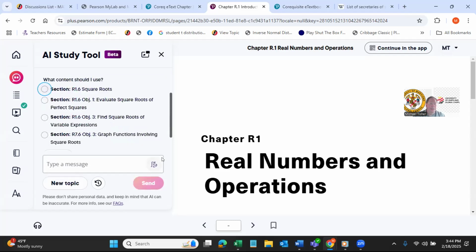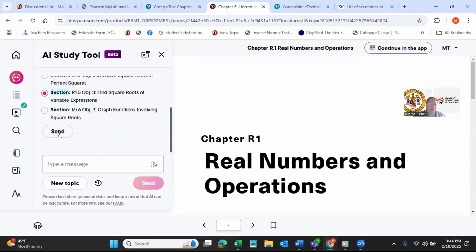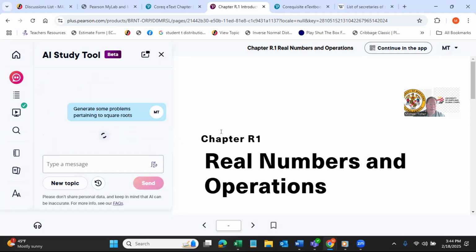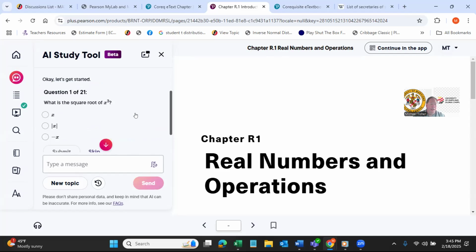Let's see what it says. We can go to this section, maybe this one, and it generates some problems for us. We can turn some problems in. So what's the square root of x squared? We'll learn that in our class.